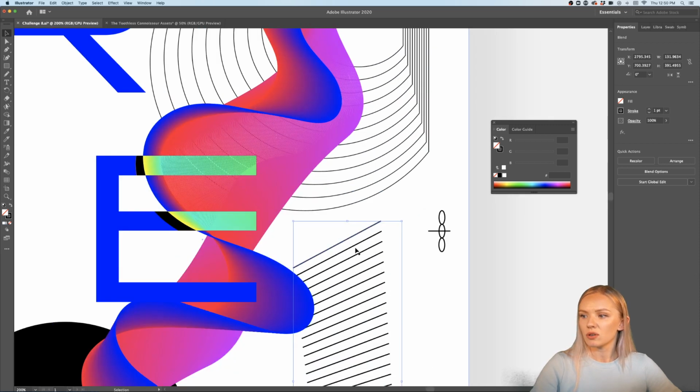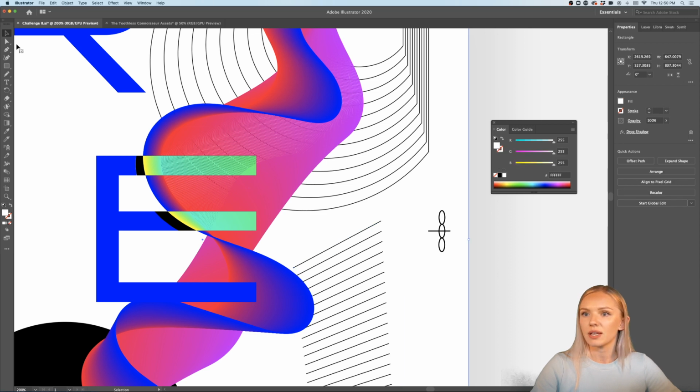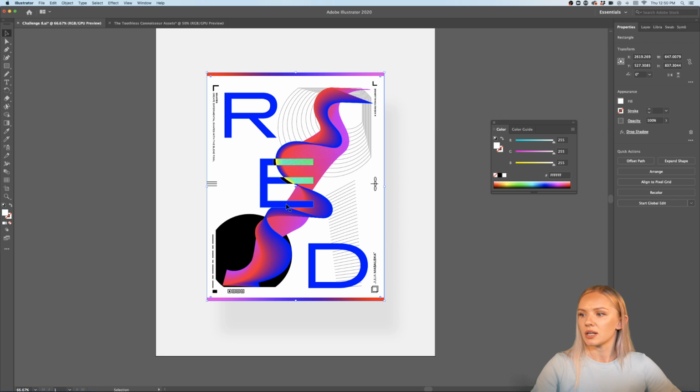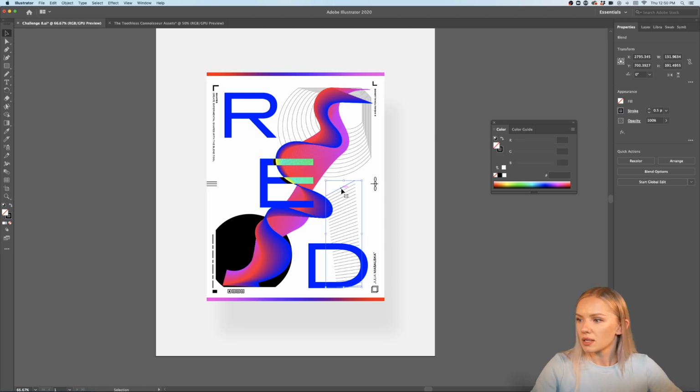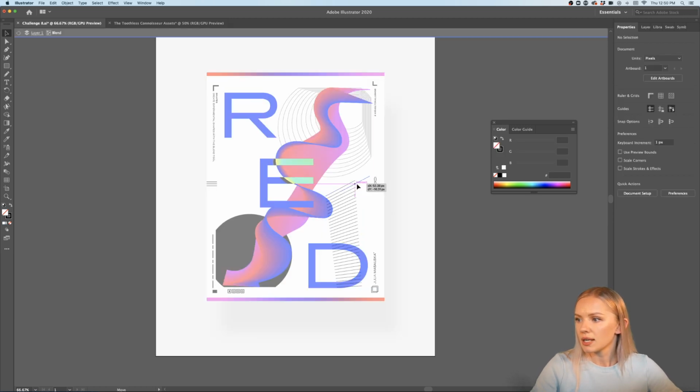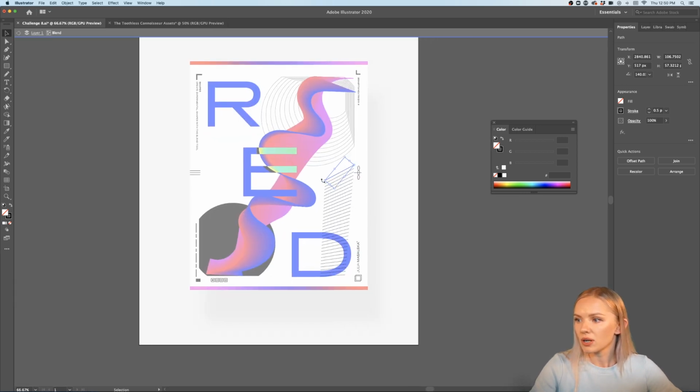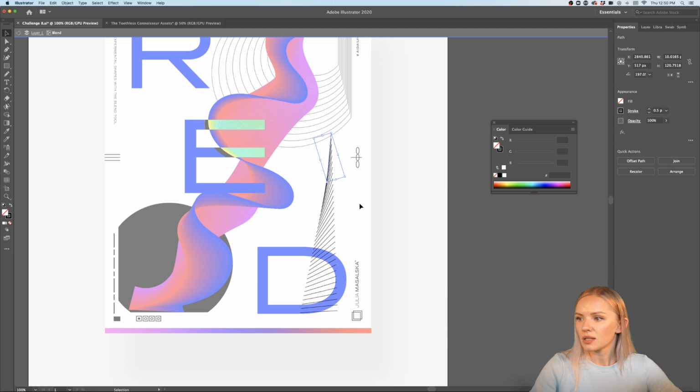And by the way, to make those look matching, I also have to be sure that I have a similar stroke width. So I'm going to go onto 0.5 like the other one, and I already have something cool going on here, right? So let's take a look at this again. Double click, and I want to make it a little bit more crazy here. I want to turn it around and give it a little bit more movement.